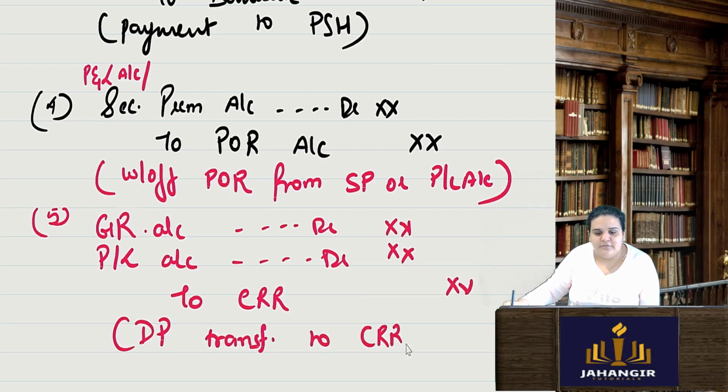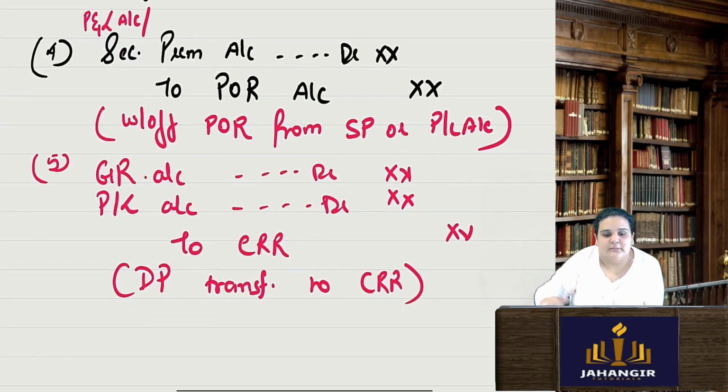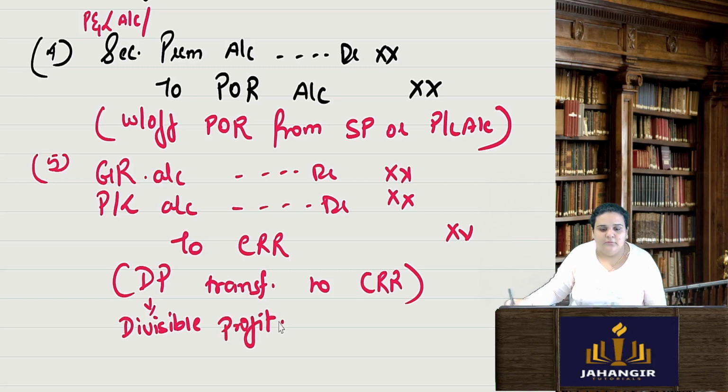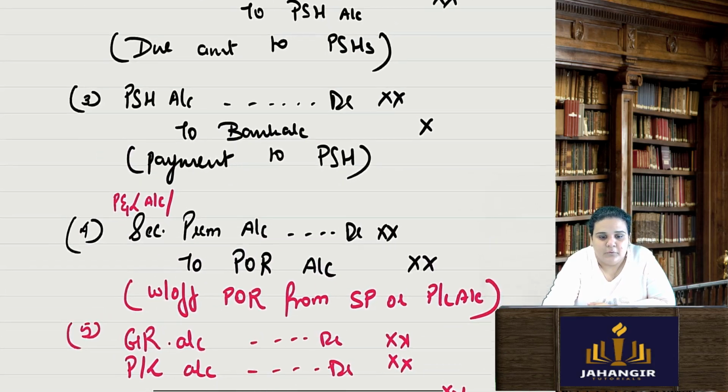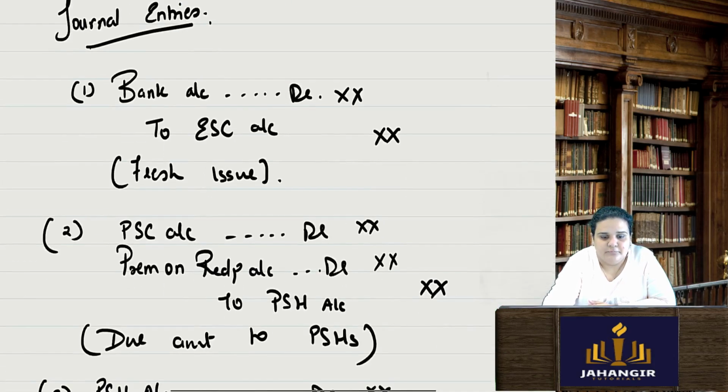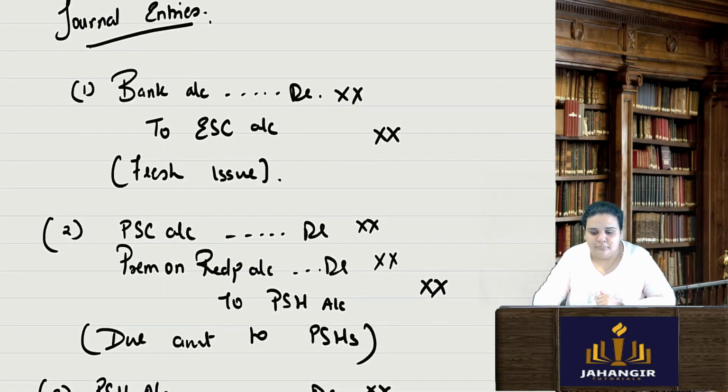What is DP? Divisible profit. Am I clear with this much? That is the entire explanation. Do you all have anything to ask me so far?